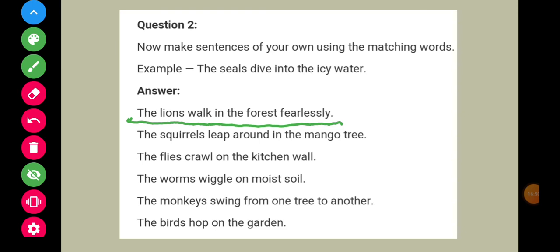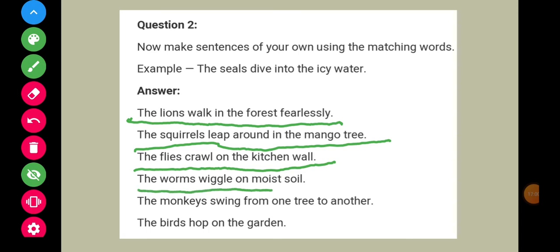The squirrels leap around in the mango tree. The flies crawl on the kitchen wall. The worms wiggle on moist soil. The monkeys swing from one tree to another. The birds hop in the garden.